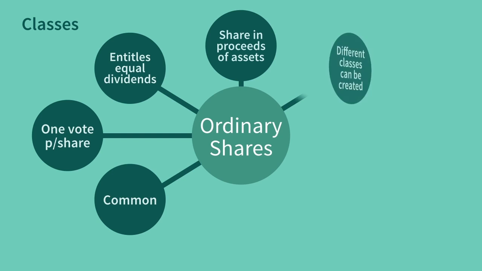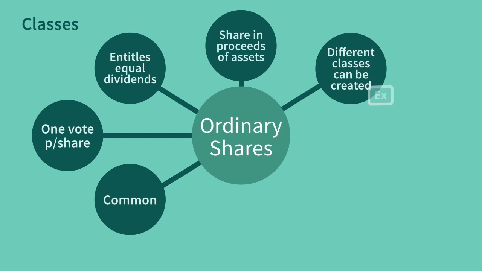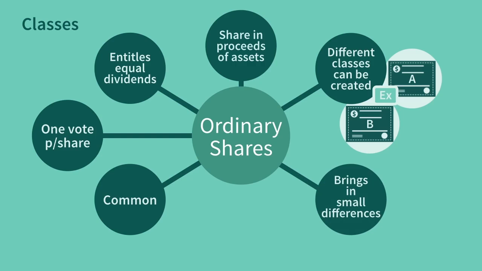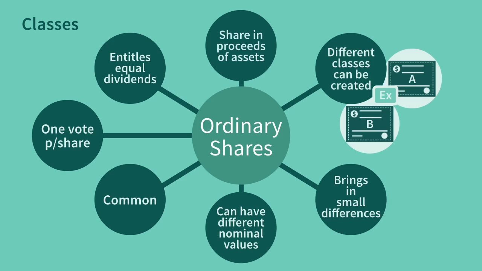Some companies create different classes of ordinary shares, for example, A ordinary shares, B ordinary shares, etc. This is done to create some small difference between the different classes. There can also be ordinary shares in the same company that are of different nominal values, for example, £1 ordinary shares and 10p ordinary shares. If each share has one vote, regardless of its nominal value, the holder of the 10p shares will get 10 votes for every £1 paid for them, while the holder of the £1 shares only gets one vote per £1.